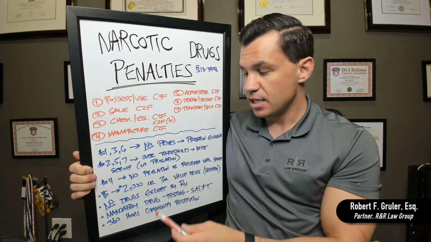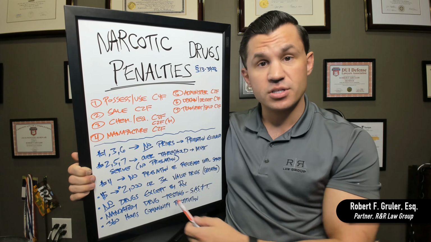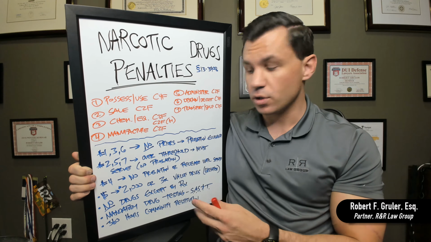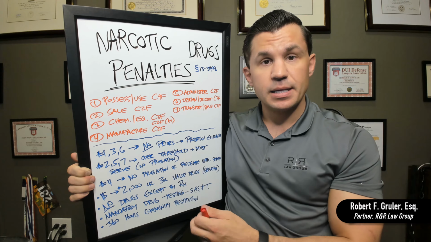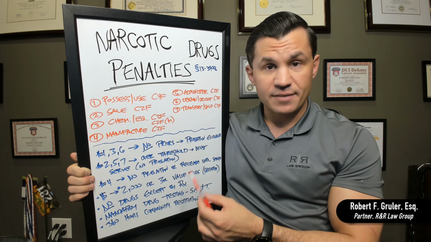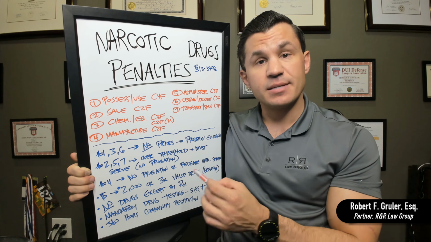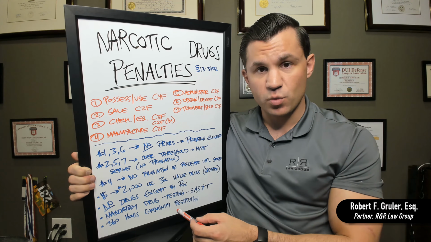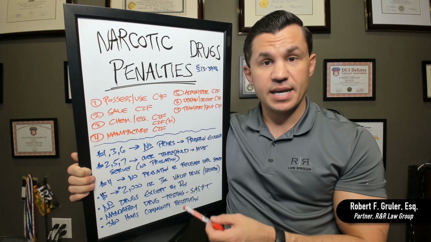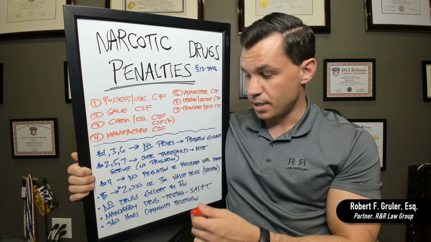If you're convicted, you are not allowed to have any drugs. So if you're going into prison, you're not allowed to have any drugs unless they're administered by the Department of Prisons, or if you were out of custody, by a medical professional, and you have to have a prescription in order to obviously get that drug. You will be on probation, so you're going to have mandatory testing as well for any of these convictions. If you're testing positive, they can consider that to be a violation of probation. You can have a whole slew of additional penalties imposed upon you.